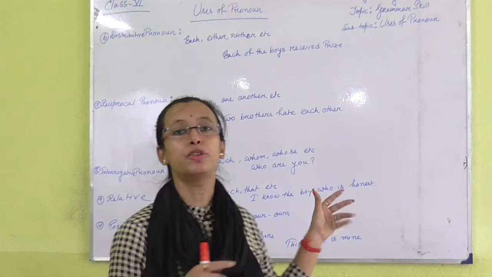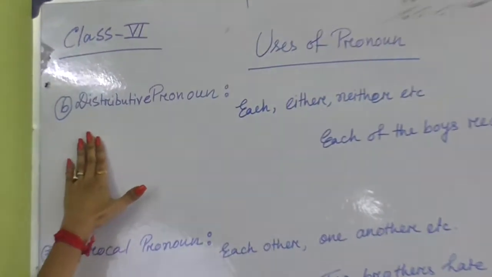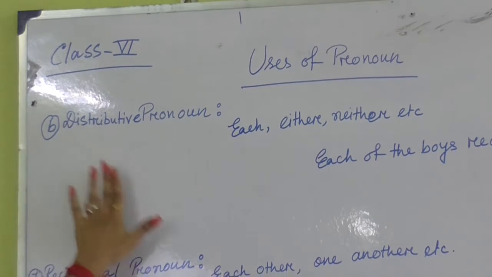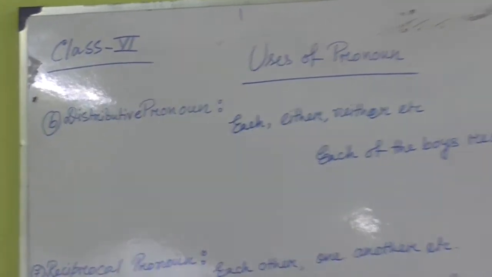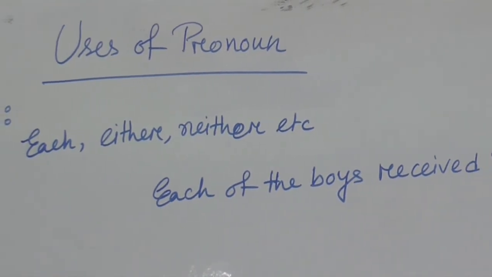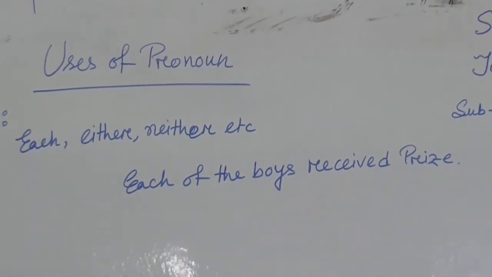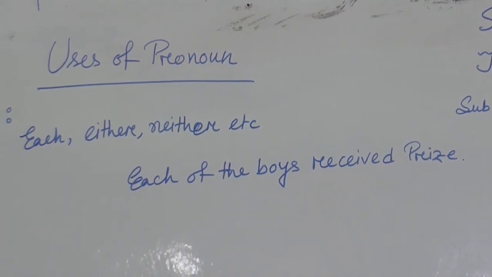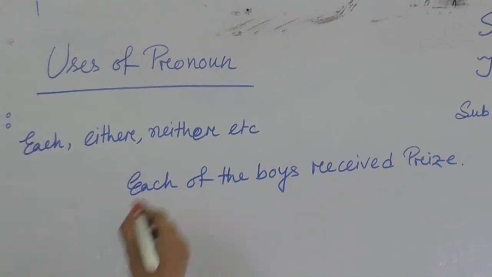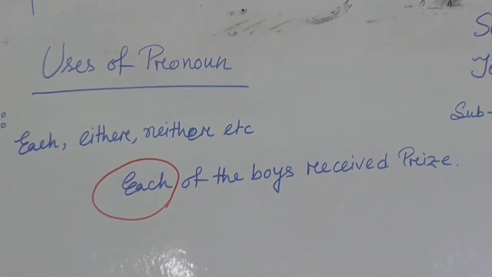Now let's come to the other 5. So number 6. After 5 it comes number 6. In number 6 I am going to discuss distributive pronoun. In distributive pronoun we can take some examples like each, either, neither, etc. And if you see the sentence, each of the boys received a prize. So here which one is distributive pronoun? Each. Each is distributive pronoun.